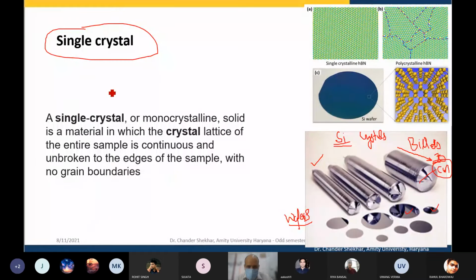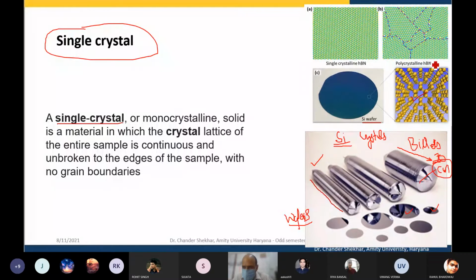The other extreme, as we discussed yesterday, is a single crystal. That means throughout the solid, whether it is 5 to 10 centimeters in diameter, the arrangement is the same throughout. Suppose this is a silicon wafer: it will have exactly the same kind of arrangement of the constituent atoms throughout. There is no grain boundary.